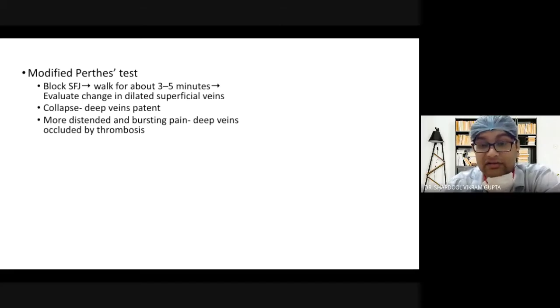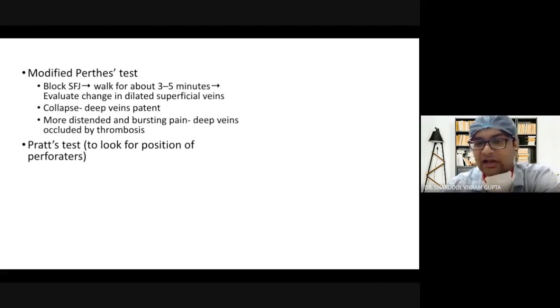And the venous system will be getting distended, and there will be bursting pain in the lower limb because of the presence of deep vein thrombosis. So this is known as modified Perthes test, which actually tests for DVT.